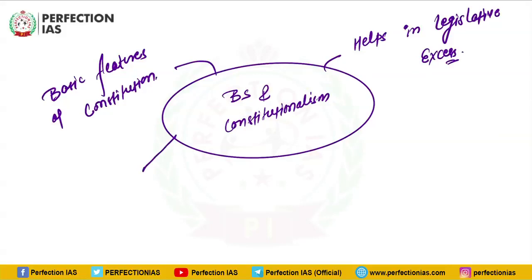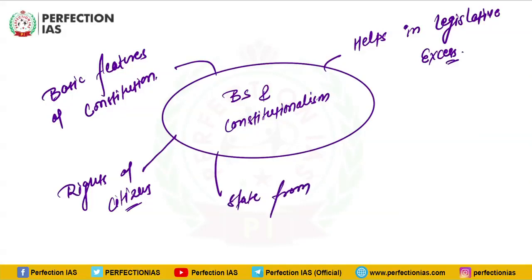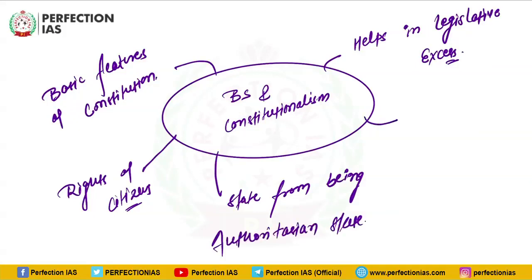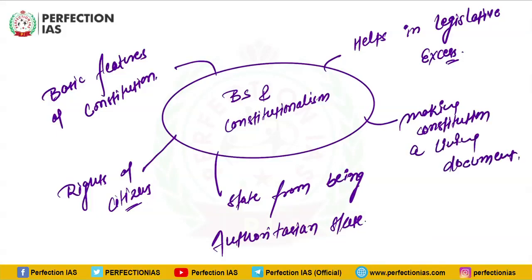Then it helps in protecting rights of citizens. Then it helps in preventing the state from being an authoritarian state. Apart from that, it also helps in making the constitution a living document. How? Because the list of basic structure is not exhaustive.